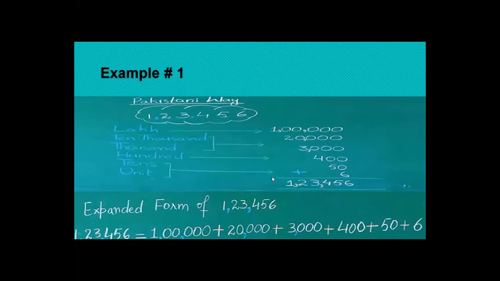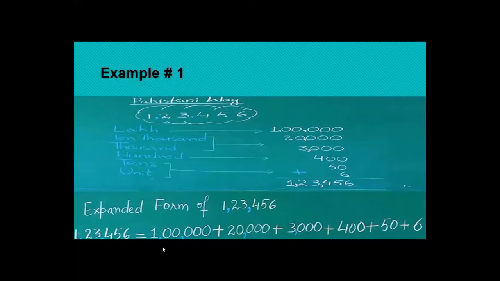Now see the expanded form of these digits. Let's represent this figure in expanded form. Here you see, first of all, you have to expand the digit 1. So how many zeros are there in lakhs? 5 zeros. You will write it like here. This is the standard form of lakhs 1, because here 1 is represented under the place of lakhs.